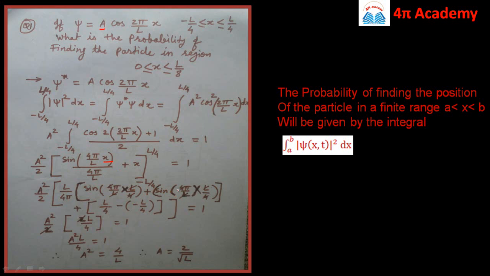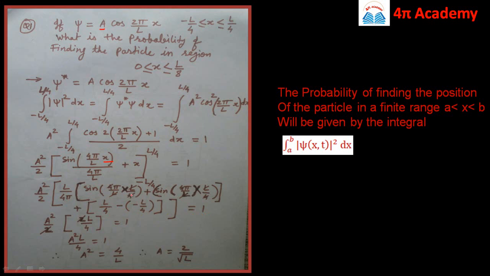This is minus L by 4, but you know that sine of minus x is minus sine x, so that minus sine can be taken here, and as this is the lower limit, minus minus will become plus. Then here we put the first limit, which is L by 4, minus the second limit, which is minus L by 4. So L by 4 minus minus L by 4 will be plus L by 4, and it should obviously be equal to 1.